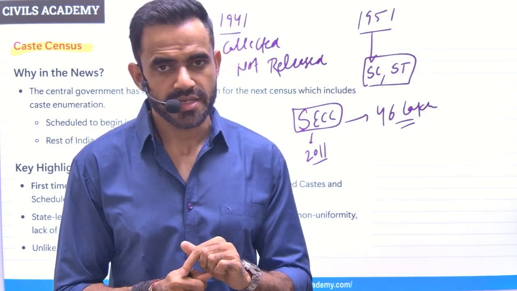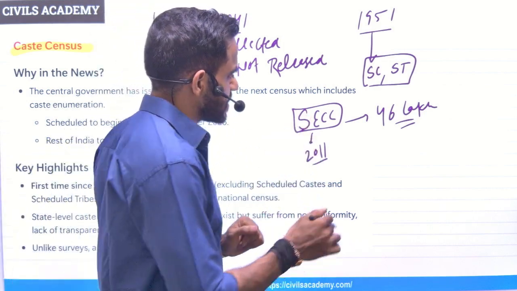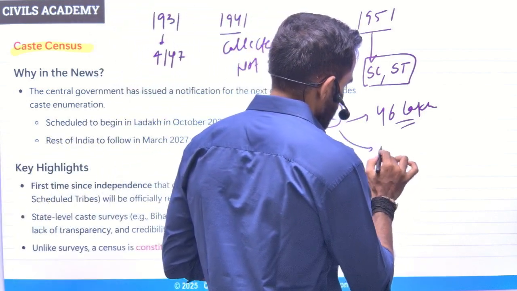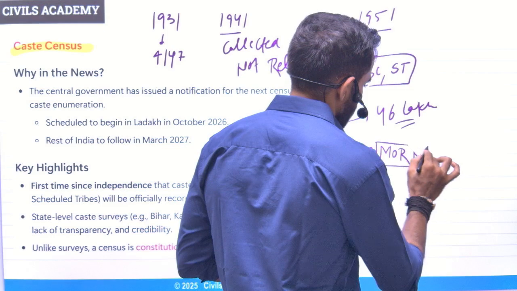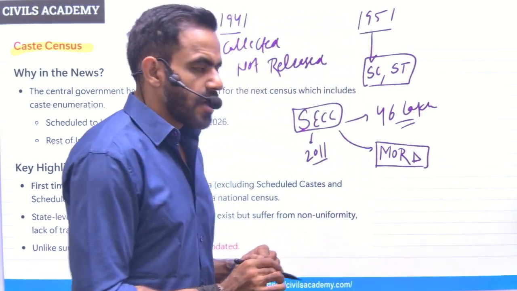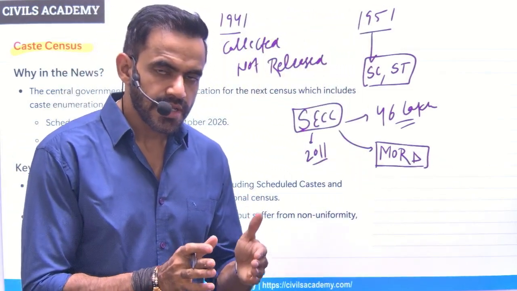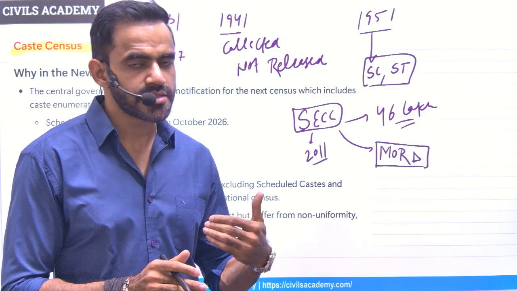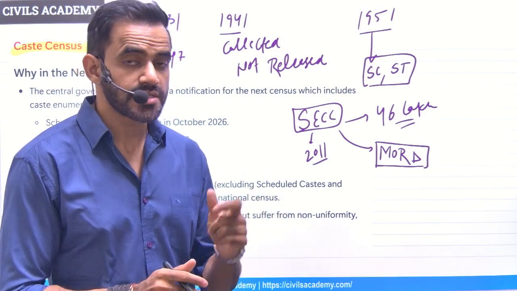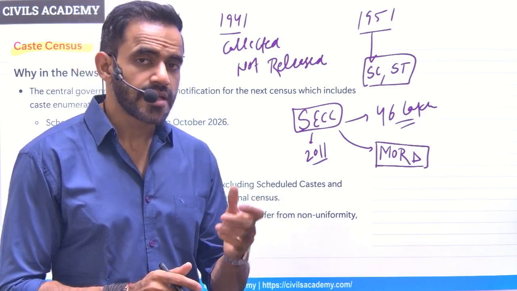That's another difference. Third is this SECC. This was through Ministry of Rural Development. Okay, now understand one more thing. Census is in the domain of union list. So that's why state government cannot conduct the census. They can conduct the survey.